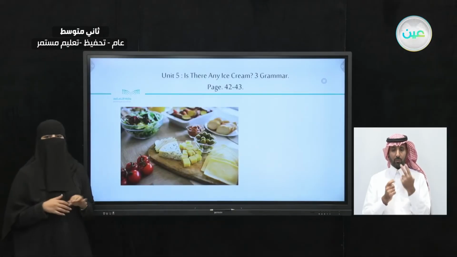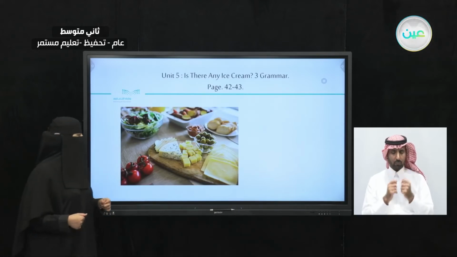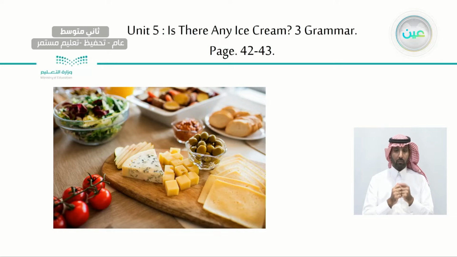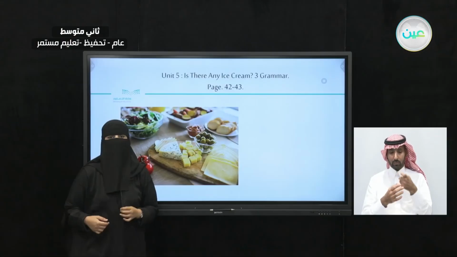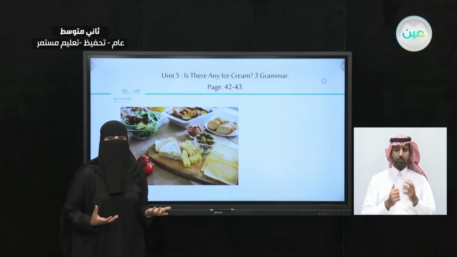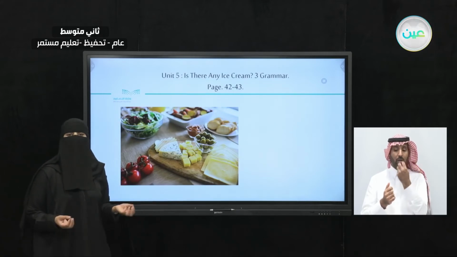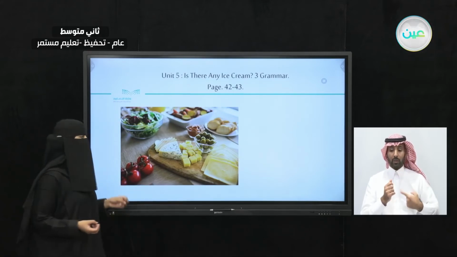Now, let's take a look at this picture first. What can you see in the picture? As you can see here, I can see tomato, I can see cheese, I can see olives, I can see a salad, I can see different kinds of cheese, and looks like this is some bread, right? And some baked potato in that tray. So we have food in this picture, but what are we going to use? Are we going to say some tomato, a tomato? What is the correct way to put it in a sentence?